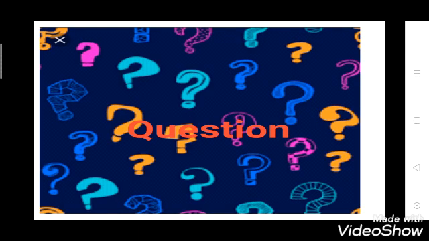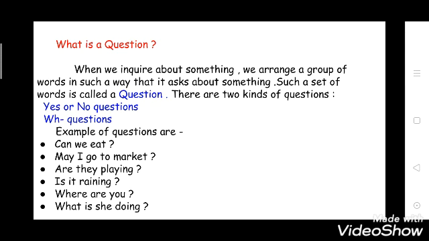Now moving to our next topic, that is question. This is your second chapter from your English grammar book. Now what is a question? When we inquire about something, we arrange a group of words in such a way that it asks about something. Such a set of words is called a question. There are two kinds of questions. The first one is yes or no questions, and the second one is WH questions.